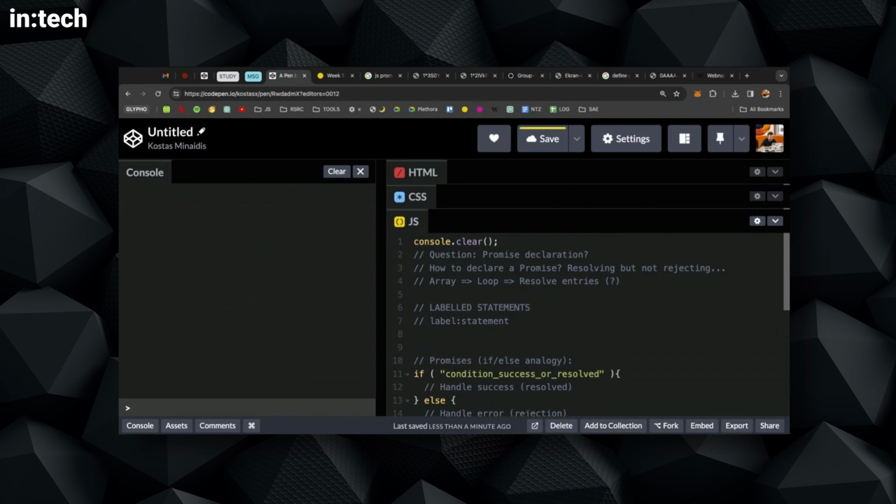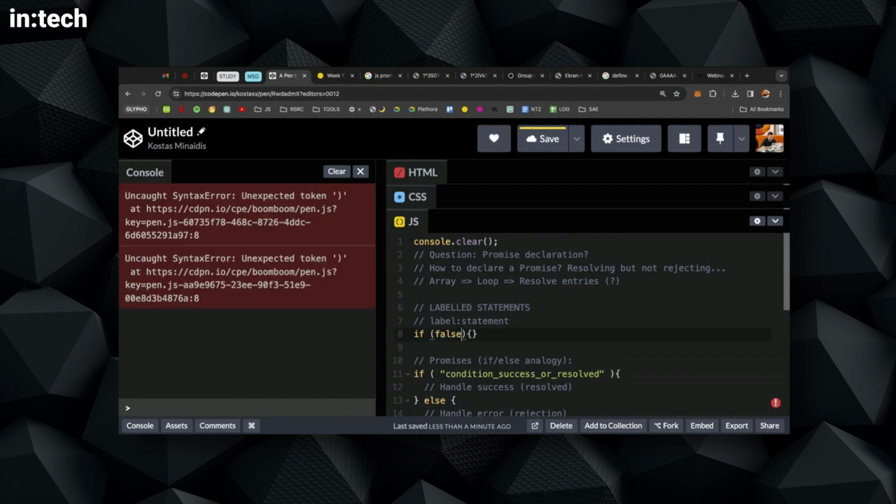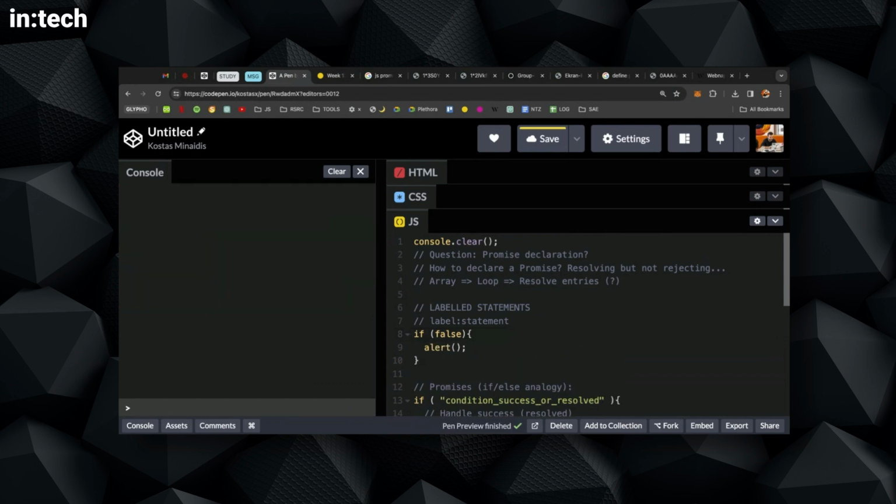So if you have an if statement, let's say if false alert, you can actually label this like my first if, and you can do this even with spaces. So that's just labeling a statement that's going to come after.